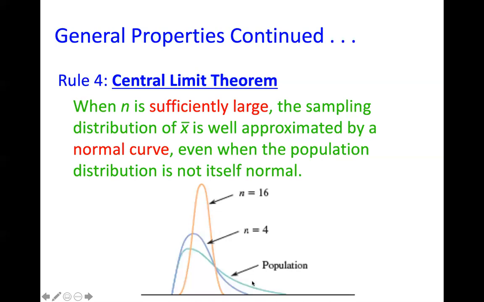So here's your picture. The population started off really skewed, and at n = 4 it got a little less skewed, and at n = 16, less skewed. That actually looks fairly symmetric, pretty normal.